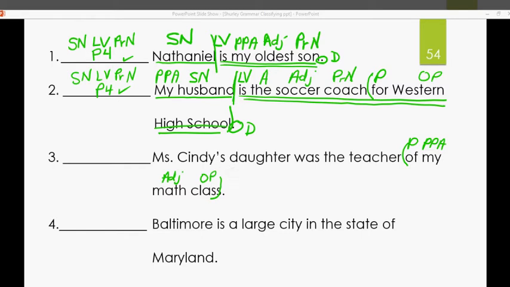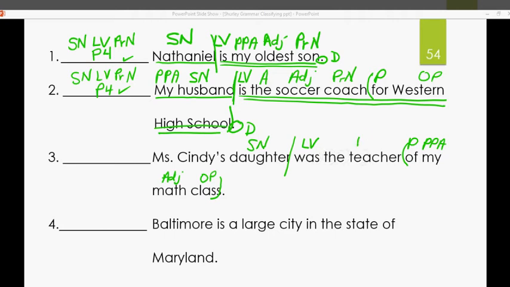All right, let's see what we have left. Miss Cindy's daughter was the teacher. Now it's a little simpler, right? Who was the teacher? Not Miss Cindy. Be careful. Who was the teacher? Daughter was the teacher. Subject noun. What's being said about Miss Cindy's daughter? Was. Linking verb. Am, is, are, was, were, be, being, been. Memorize those. All right. Was who or what?